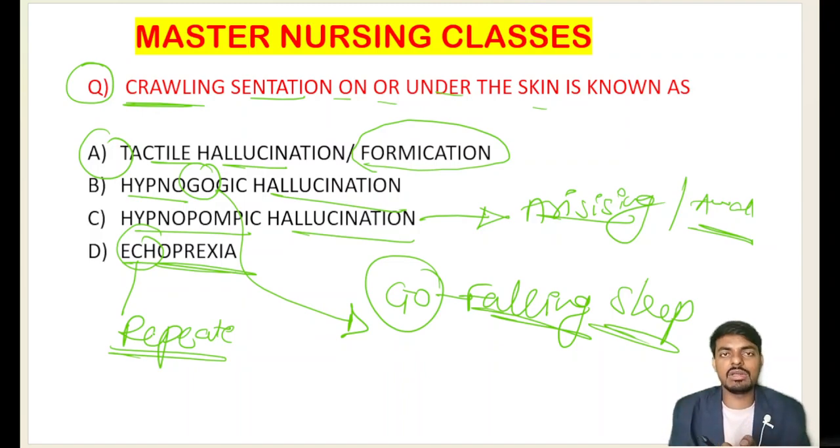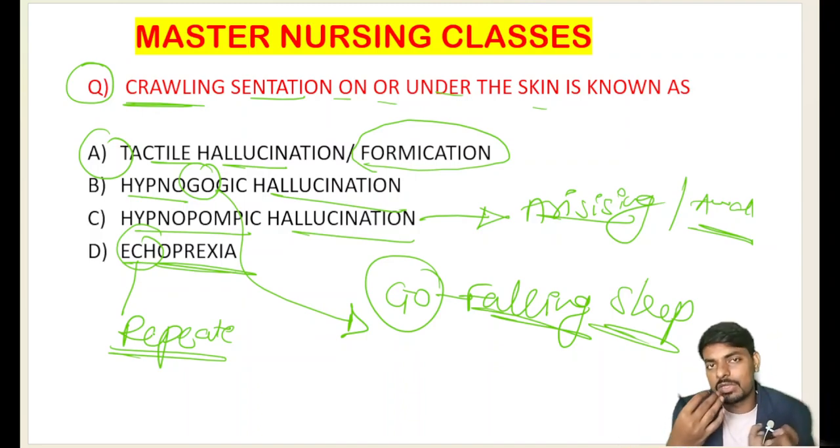Similarly, in the same situation where the person is repeating the word which is heard from others, we call that echolalia. Parrot-like repeating of the words. Like, I told Raman, come here. The patient also tells Raman, come here. I told Raman, go there. The patient also tells Raman, go there.